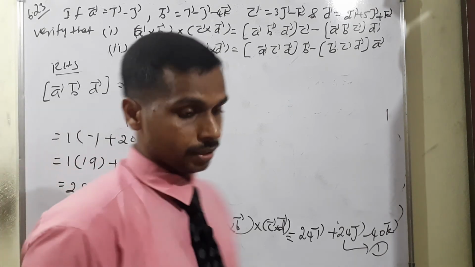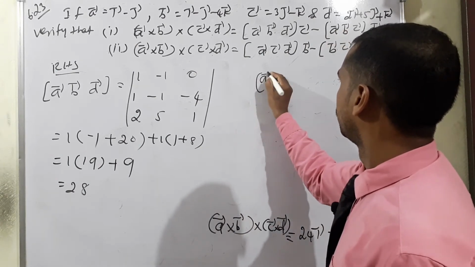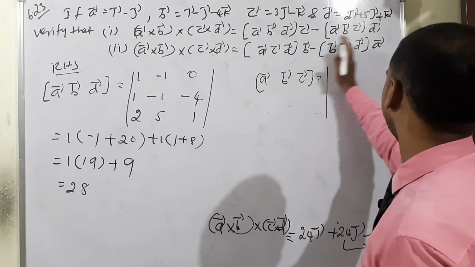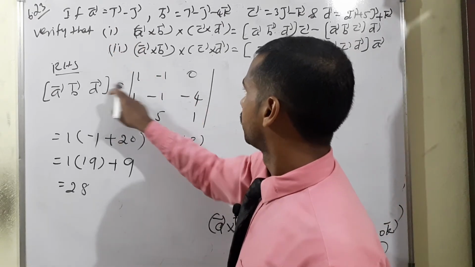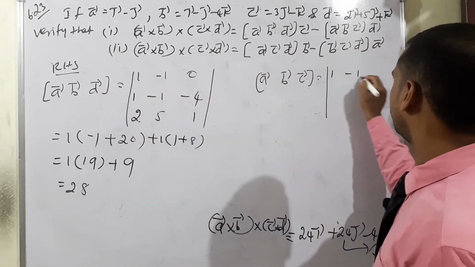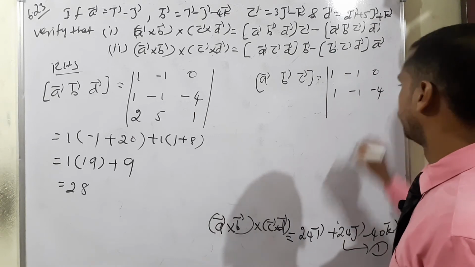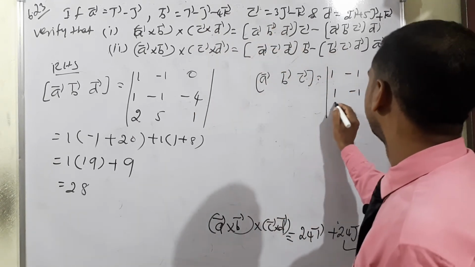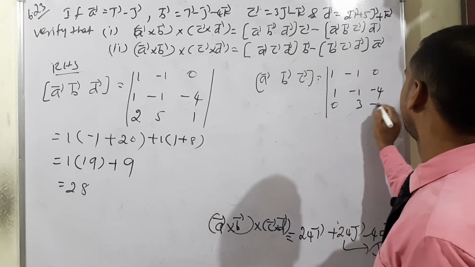Now the next condition, again the box product of A, B, C. A vector, B vector, C vector. Again a determinant. A and B as it is: 1 minus 1 0, 1 minus 1 minus 4. Next, C means 3j, for i there is nothing, so written 0. Then k is 3, minus 1.